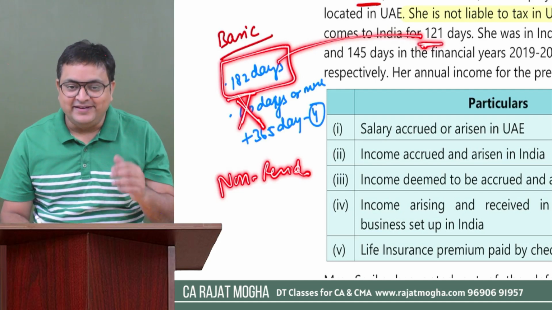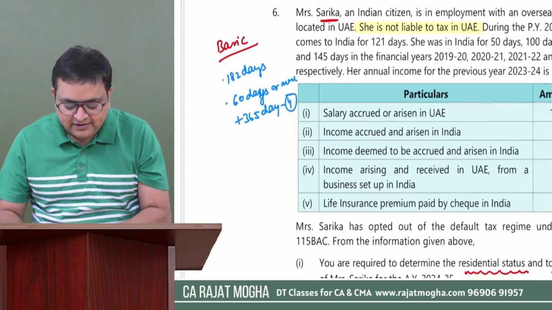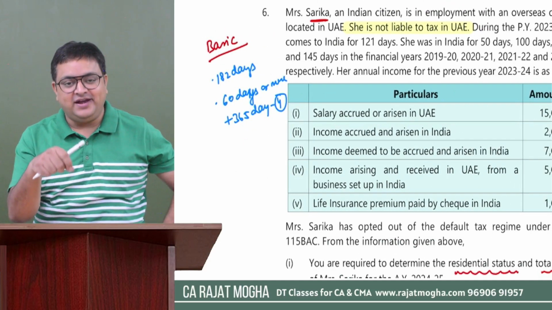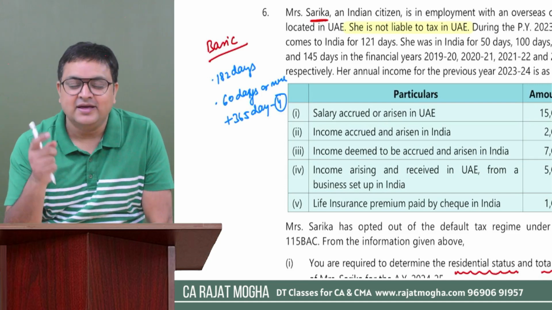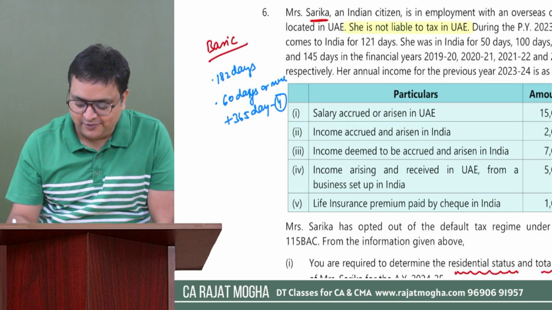However, now you have one more condition over here. In case a person who is an Indian citizen or a person of Indian origin comes to visit India, please remember this, it is important.